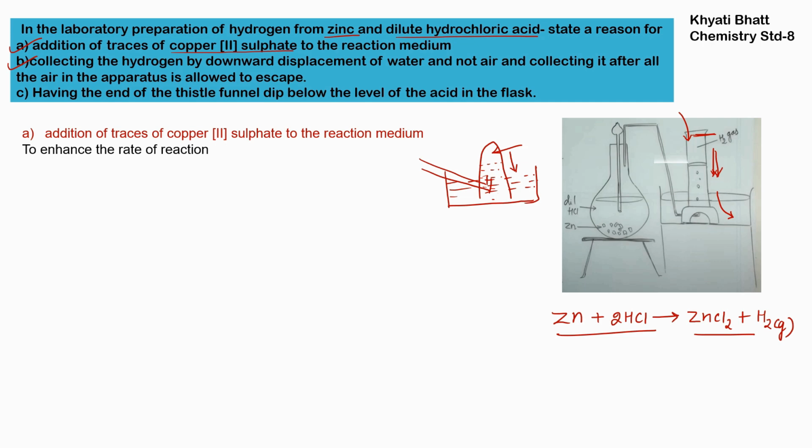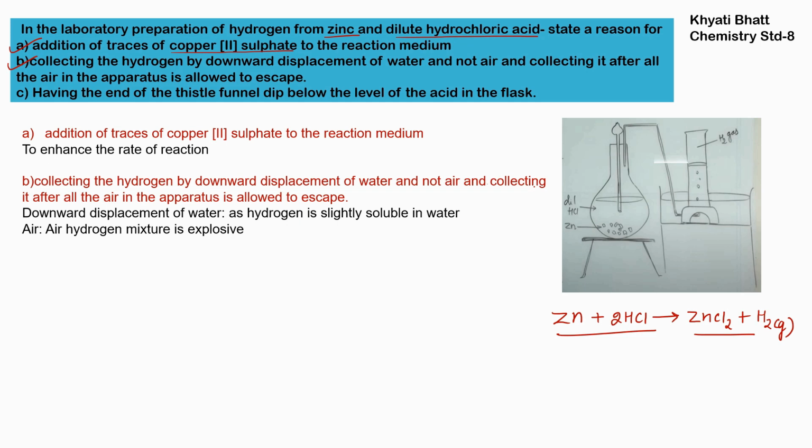Now the question is, why are we not collecting hydrogen along with the air, and why are we collecting it over the water? Because hydrogen is slightly soluble in water, we would get a smaller quantity of hydrogen because of dissolution, so we are collecting it over the water. Why not along with the air? Because an air and hydrogen mixture is explosive and it is not advisable to mix pure hydrogen with air. So we collect hydrogen over water.